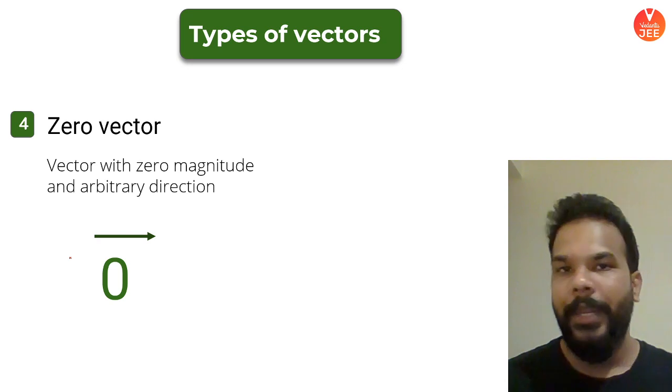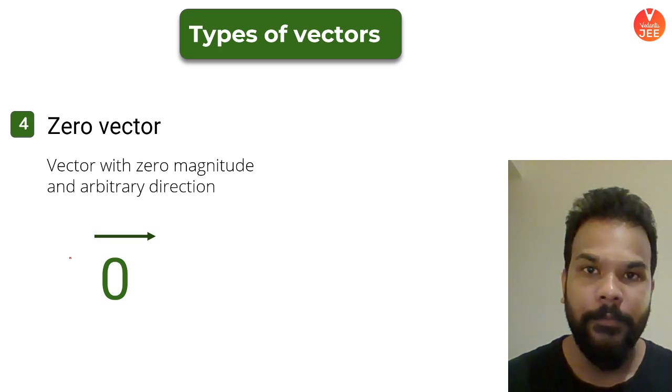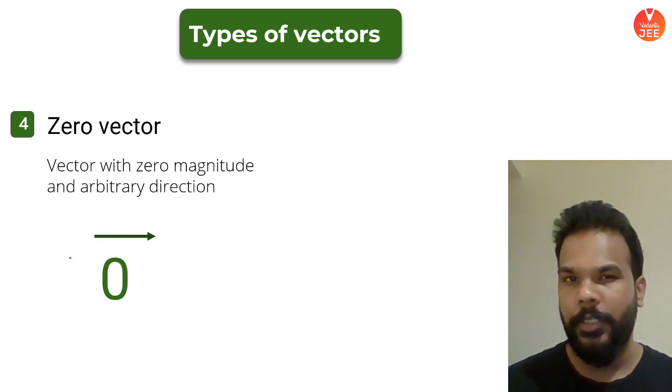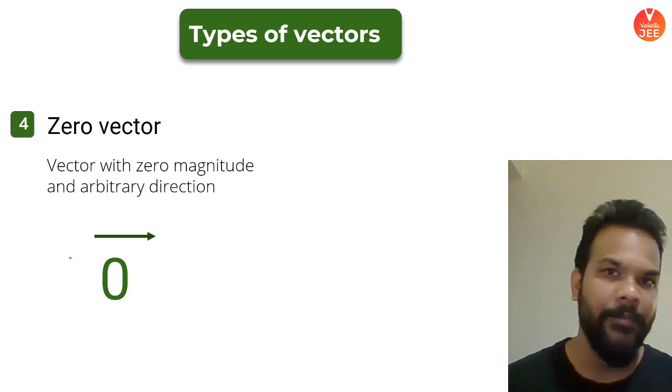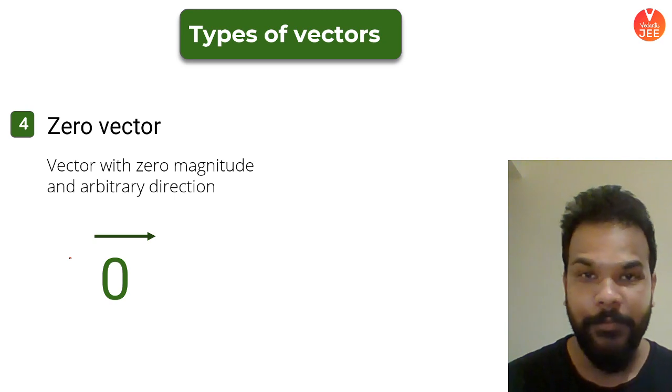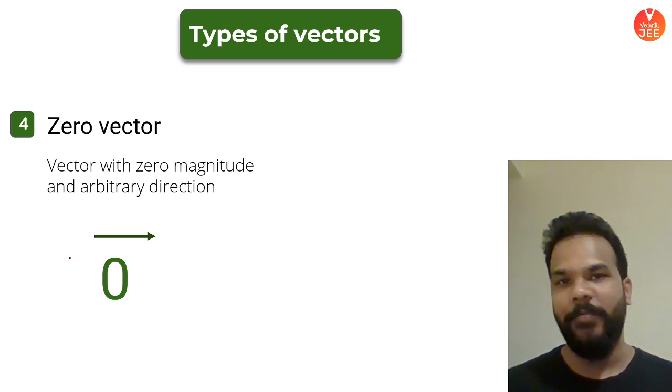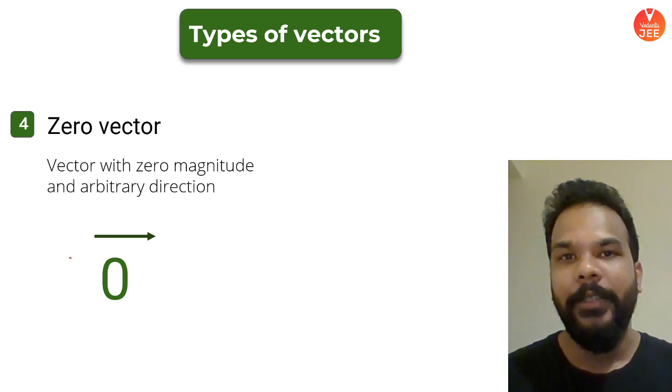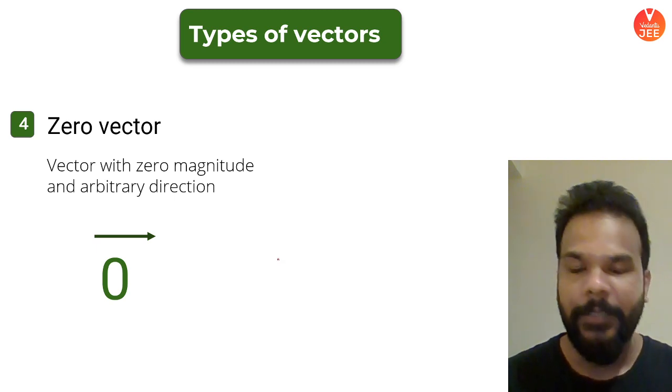Okay. Now next comes the zero vector. What exactly is a zero vector? As the name suggests, it is any vector which has zero magnitude and insignificant direction. Obviously if there is no magnitude, direction doesn't make sense. Such a vector is called a zero vector.